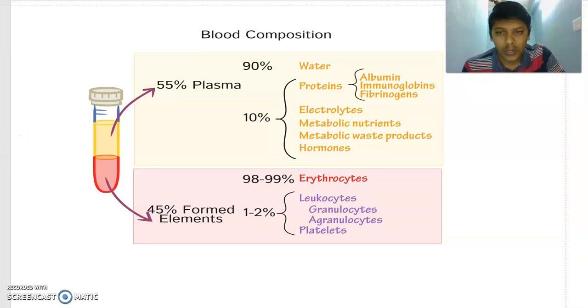Okay, look at this one. This is the total volume of blood. In the total volume of blood, the percentage occupied by RBC is called hematocrit value. Okay, that's about hematocrit value.